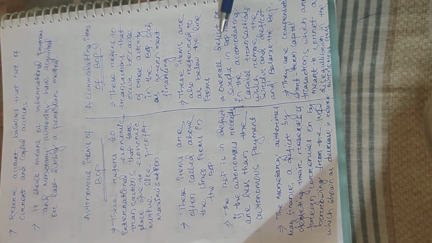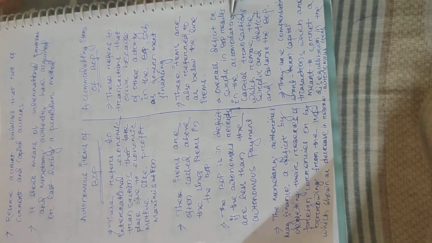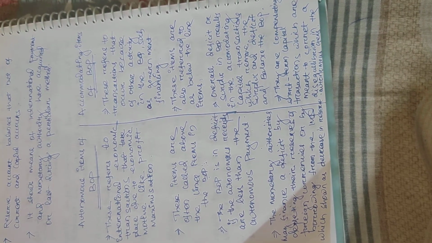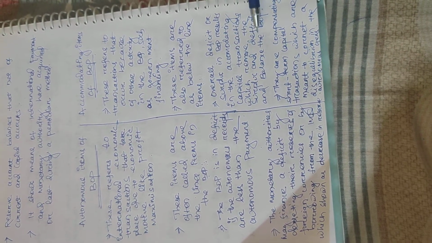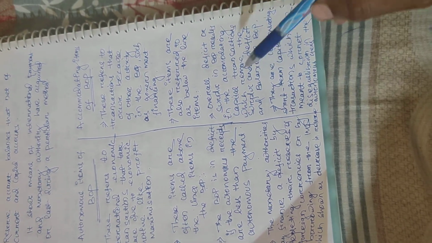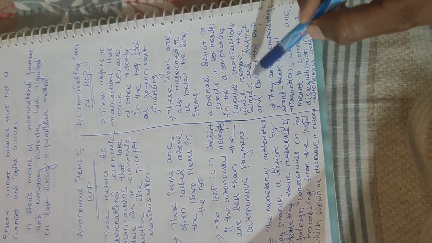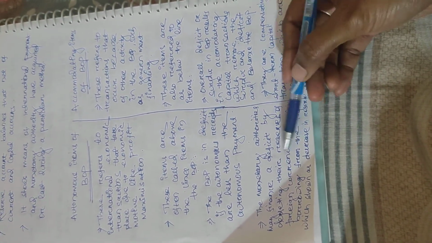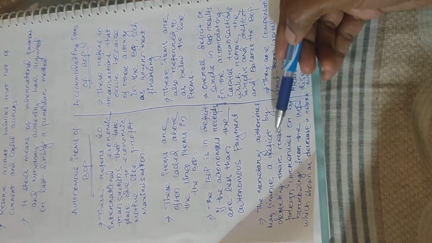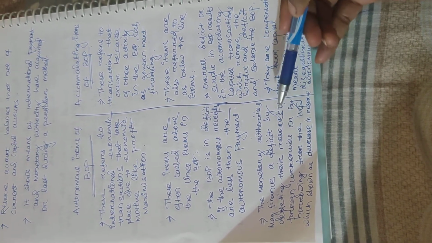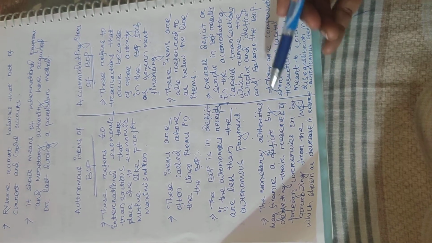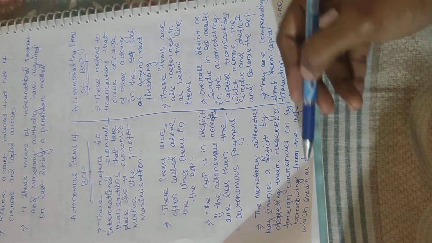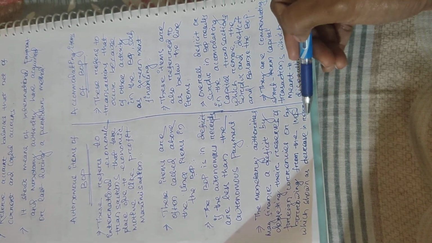Whereas in accommodating items, overall deficit and surplus in the BOP results in accommodating capital transactions, such as to remove the surplus and deficit and balance the BOP. That is the main reason we should not see a deficit or surplus. The balance of payments should all the time balance. Get it? Next, the monetary authorities may finance a deficit by depleting their reserves of foreign currencies or by borrowing from the IMF, and all the time it shows a decrease in reserves.